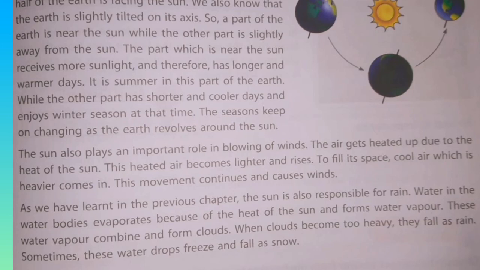How does it cause rain? The water bodies will be heated up, and the water becomes vapor and combines together to form the clouds. When the clouds become very heavy, they fall down as rain. So this is how the sun causes rain.